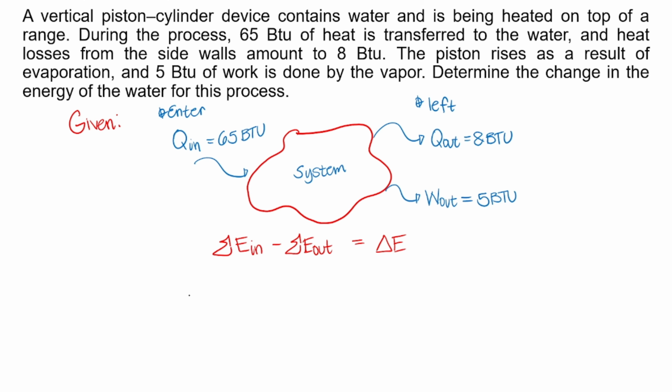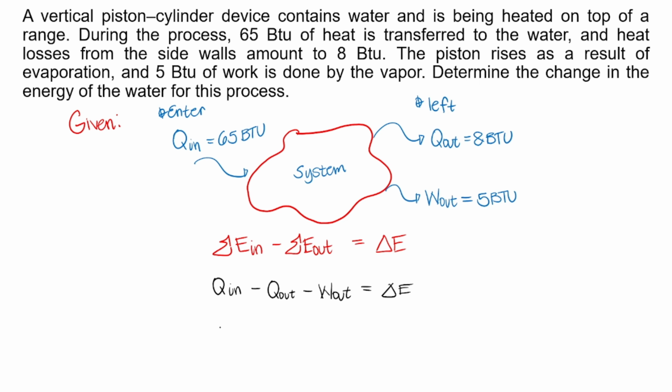So ano yung energy na pumasok? Isa lang, Q in, minus yung energy na lumabas, dalawa. May heat na lumabas at may work na na-produce yung system. So, we have here Q out at lumabas din yung work, nakapag-produce kasi. And that is equal to the net change, which is what we are looking for in this problem.